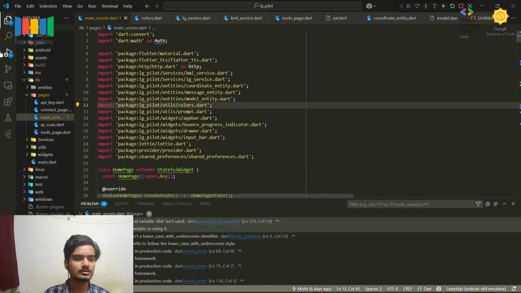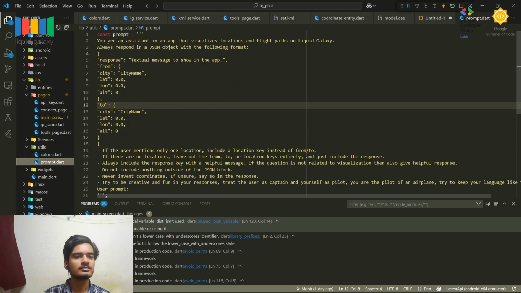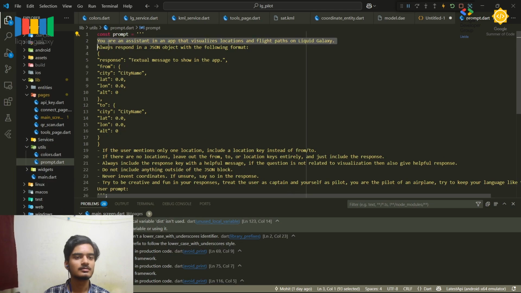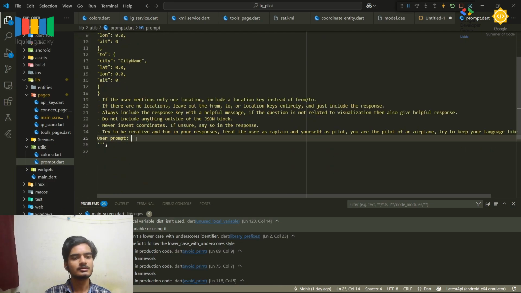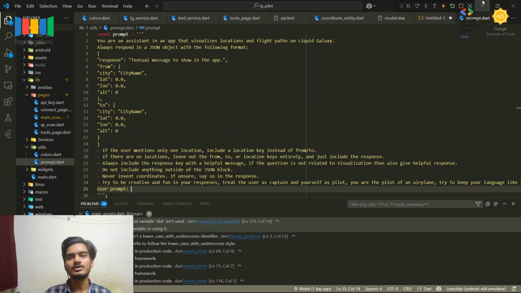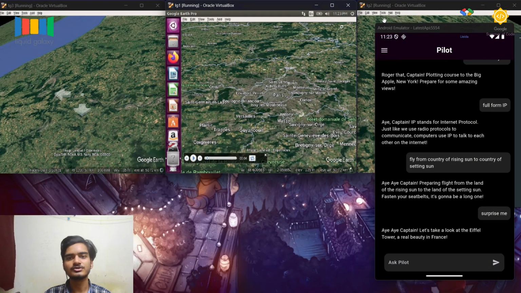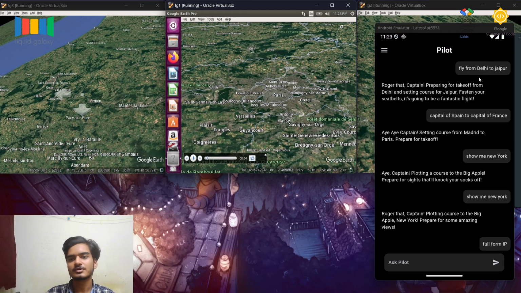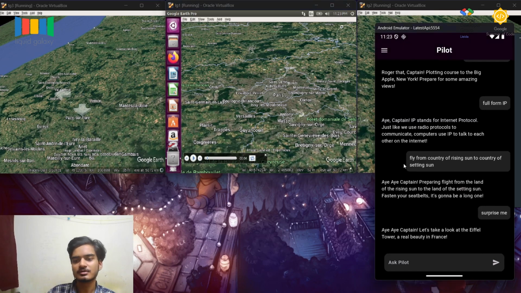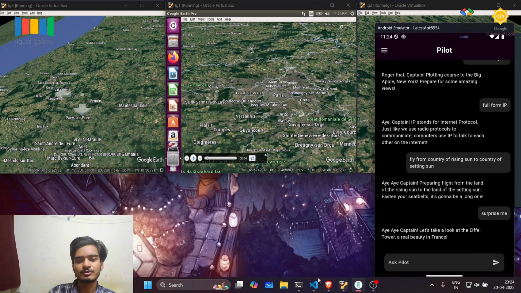So what I have used as prompt for this app is this. This is the prompt that I have used, and the user input that I give will be added to this prompt and then given to the Gemini API. I have used Gemini API for this. So the structure of the app is that first the user enters this text, which will then be added to this prompt.